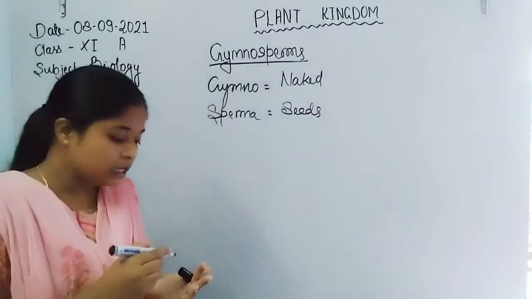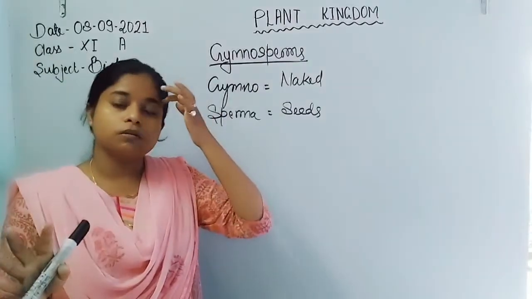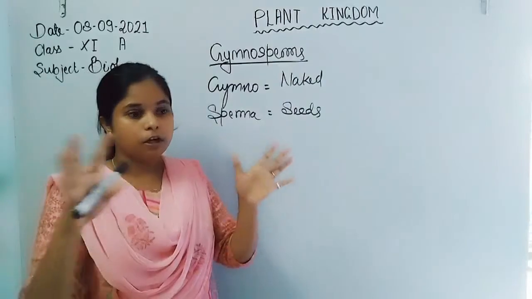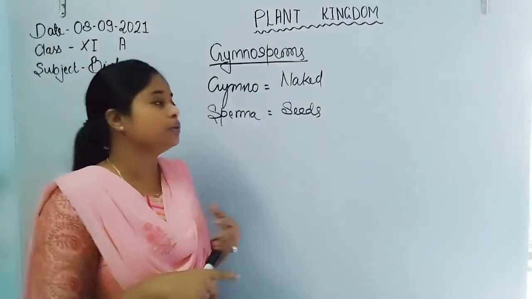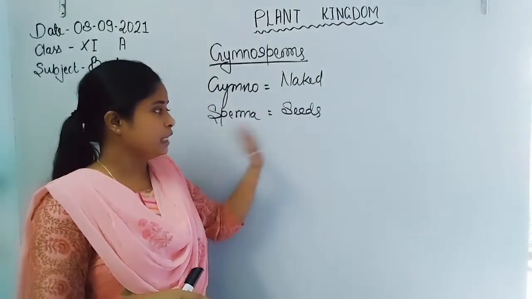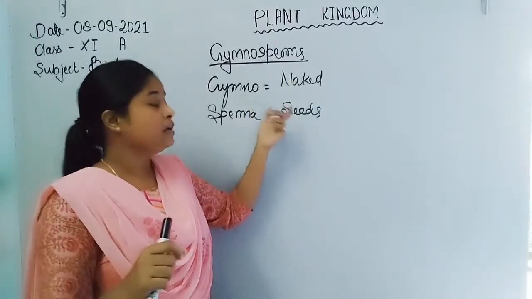Because the ovary is absent, the seed develops out in the environment. There is no seed coat present over the seeds. So that type of seeds are known as naked seeds.